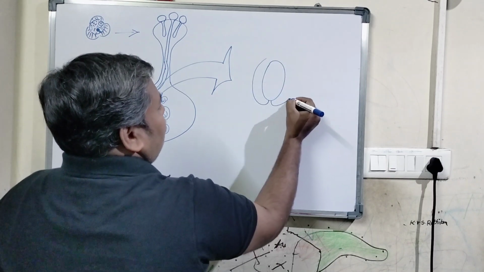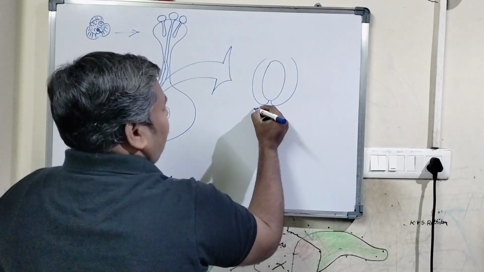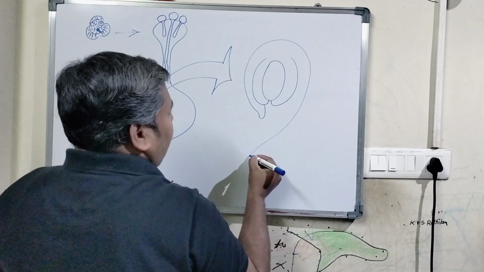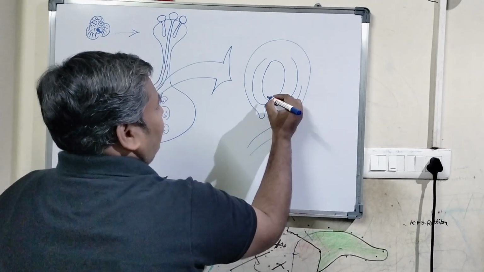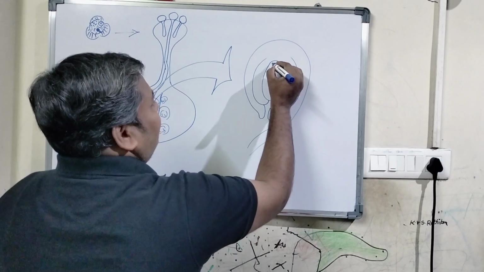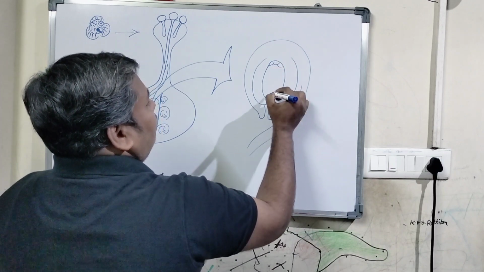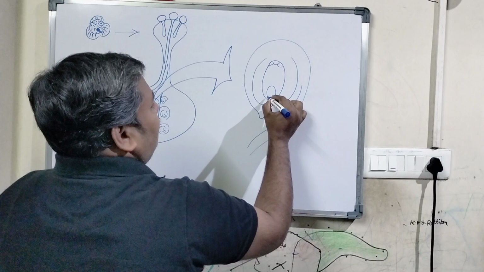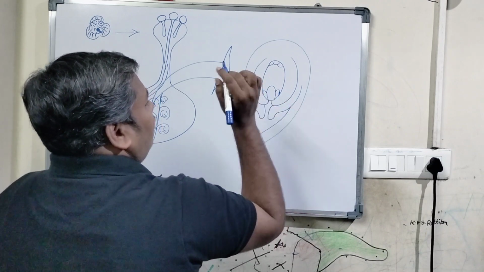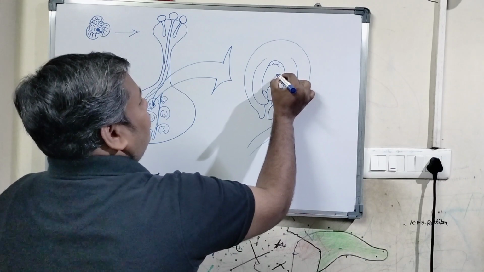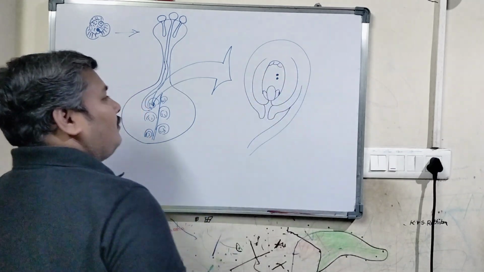As this is the ovule, where we have the embryo sac inside, I would like to draw the typical angiospermic embryo sac here. That is a polygonum type of embryo sac.